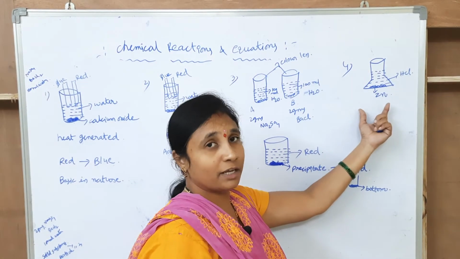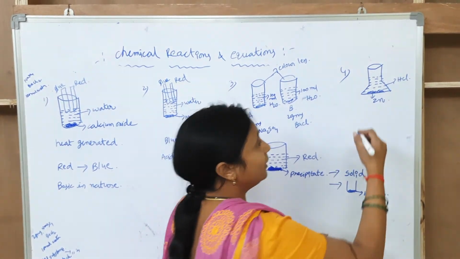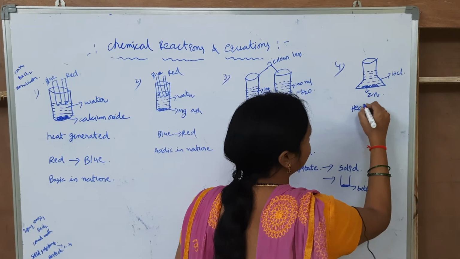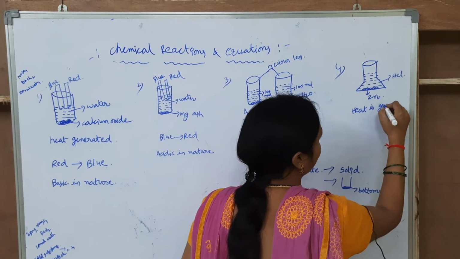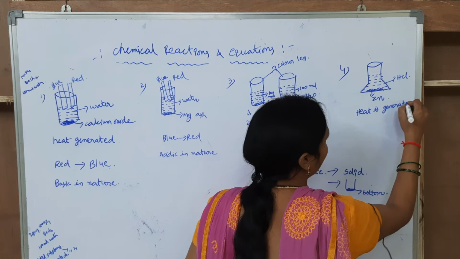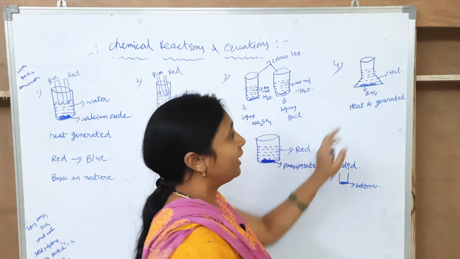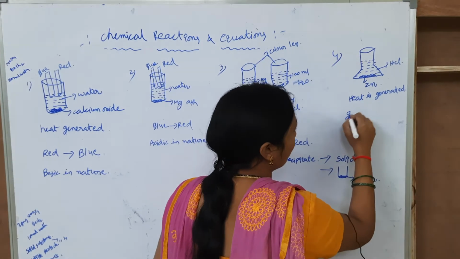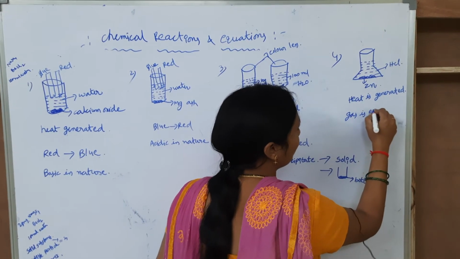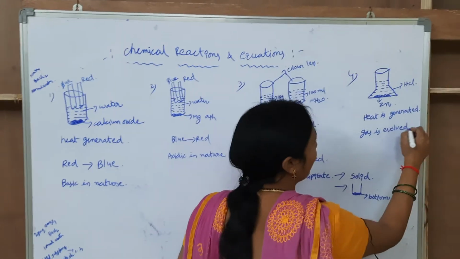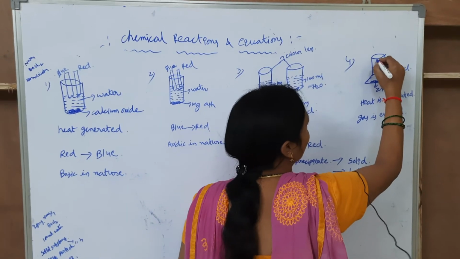What you observe here, after few minutes, the heat is generated. Next, the gas is evolved.